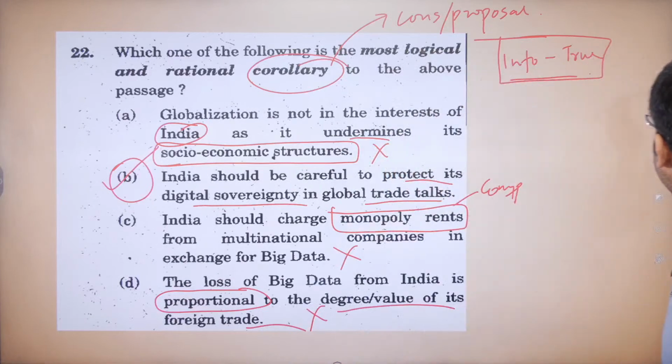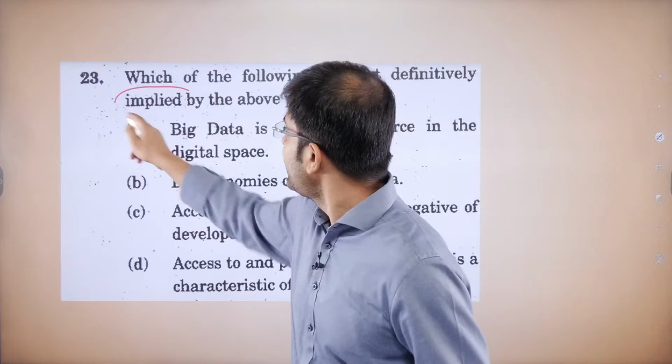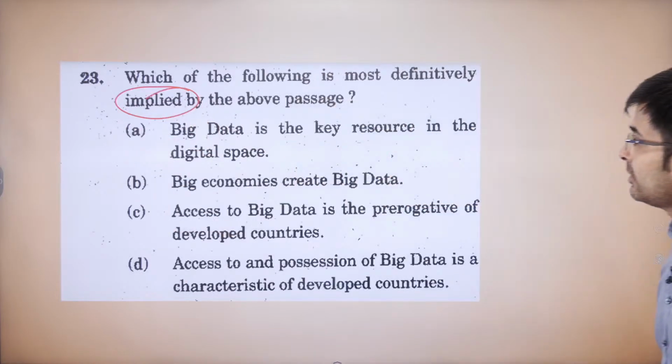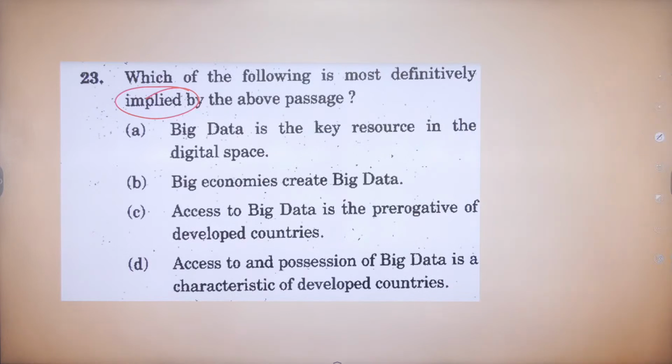Okay? Let's look at the next question. 23. What is implied by the passage? Number one, big data is the key resource in the digital space. Big economies create big data. Access to big data is the prerogative of developed countries.